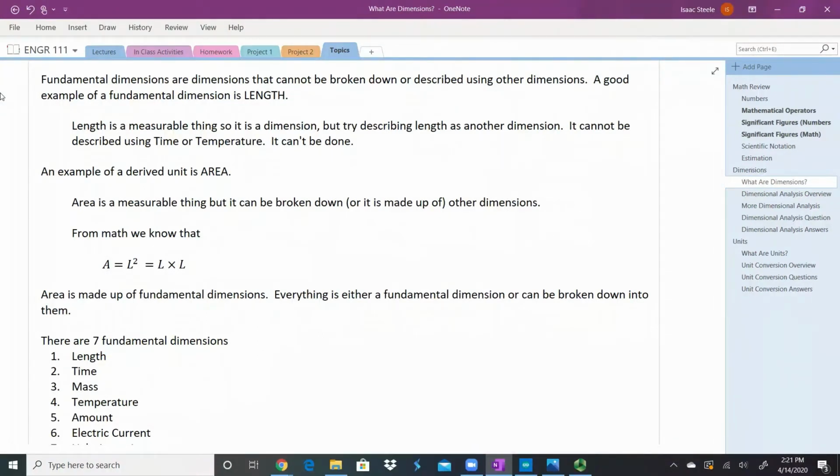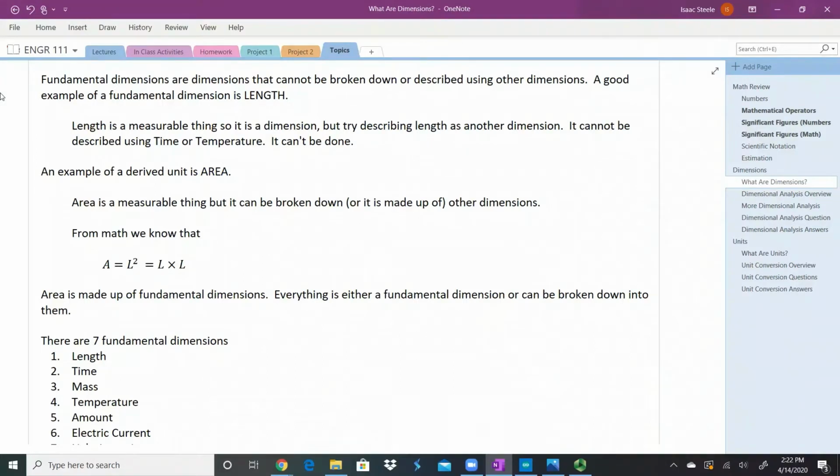So let's talk about length. Length is obviously something that we can measure. We can get a ruler out, we can measure something, and we can know that something does have some length. But we can't talk about a length in terms of anything else. I can't say this pencil that I have in my hand, I could say it's a length, but I could also say that it's somehow a temperature or a time. It doesn't make sense to do that. So length can't be broken down into anything else, so we call that fundamental.